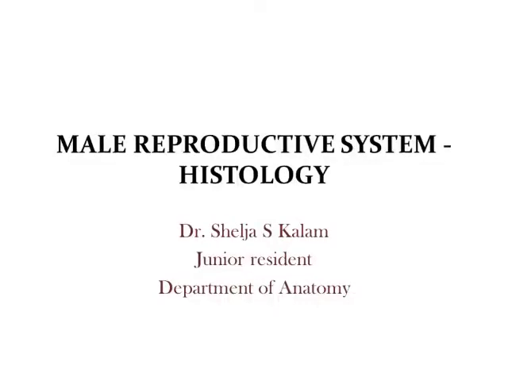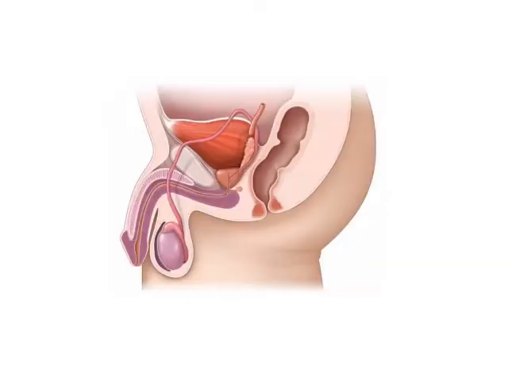Histology of male reproductive system. The system consists of a pair of testes, genital ducts including epididymis, ductus deferens, and ejaculatory duct, and accessory sex glands like seminal vesicle, prostate, and bulbourethral glands.